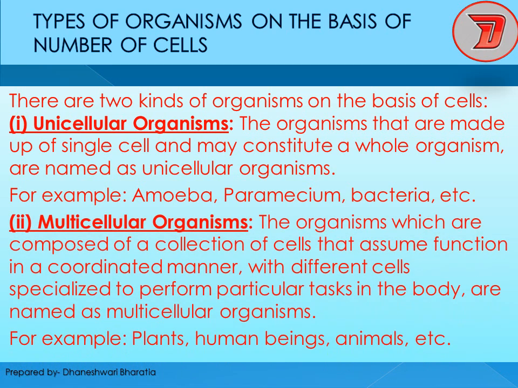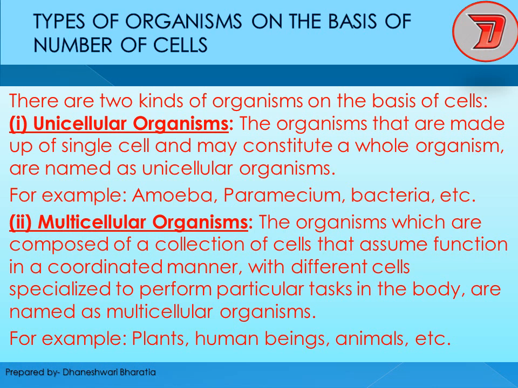Multicellular organisms are composed of a collection of cells, that is more than one cell, that function in a coordinated manner. Coordinated manner means they are connected with each other, with different cells specialized to perform particular tasks in the body. Examples are plants, human beings, animals, etc. In multicellular organisms also there are two groups.